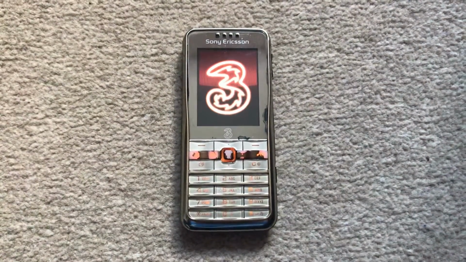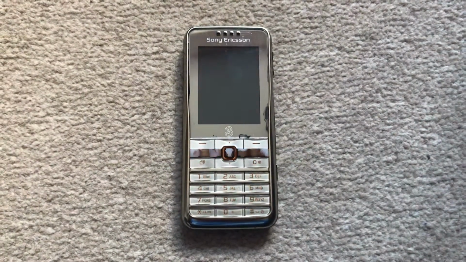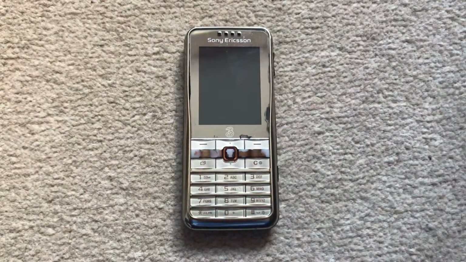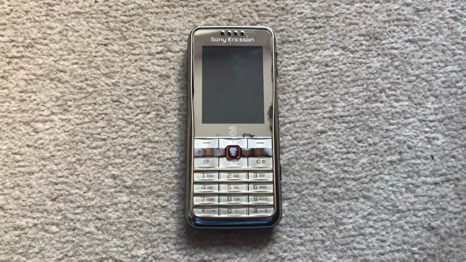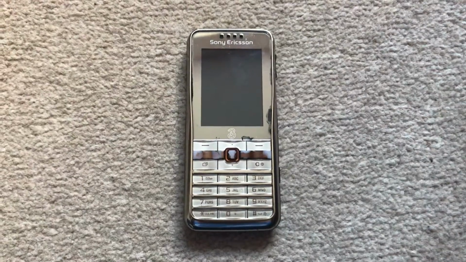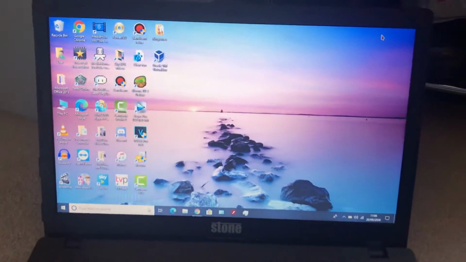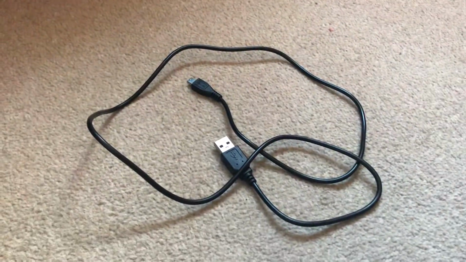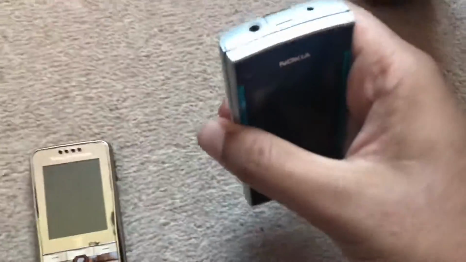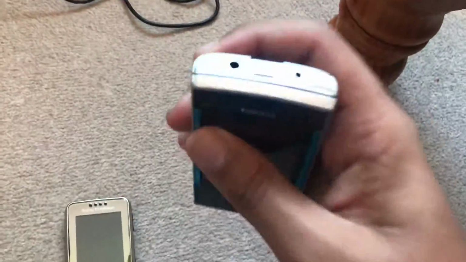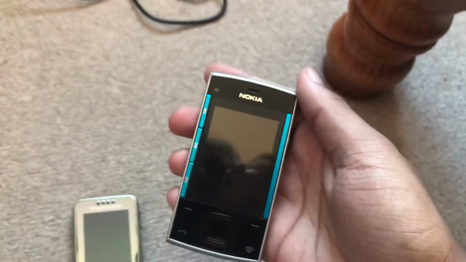Hello everyone, in this video I'm going to show you how I extract ringtones from Sony Ericsson phones. I'm going to use the Sony Ericsson G502 as an example. So what you need is a computer, a USB cable and a phone that you can use to connect to your computer using USB. I'm just going to use this Nokia X3 as an example.